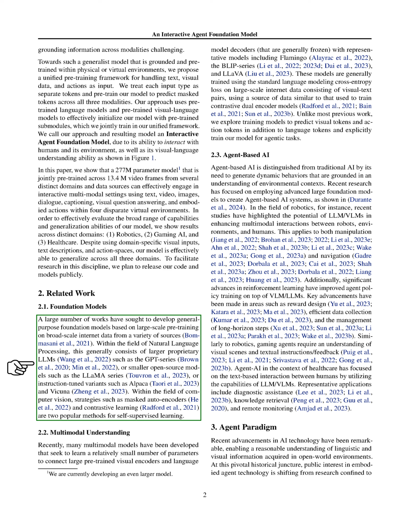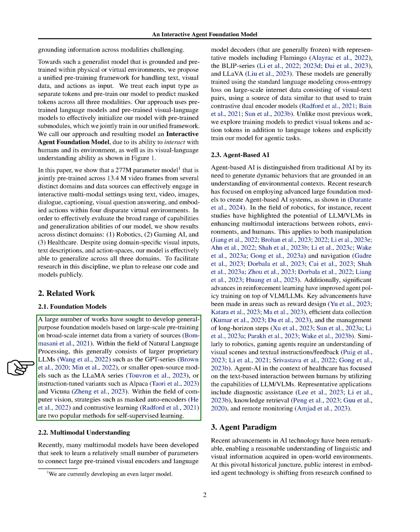Unlike most previous efforts, we're exploring how to train models to understand visual and action-based information alongside language, specifically for tasks that require the AI to take action. Agent-based AI, which focuses on creating dynamic behaviors based on understanding the environment, has seen significant advancements through the use of large foundation models.